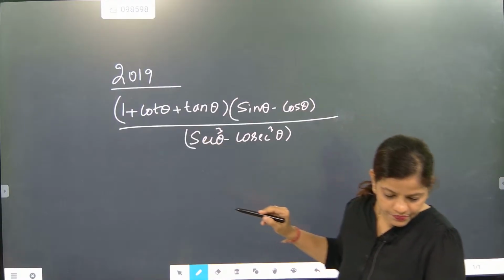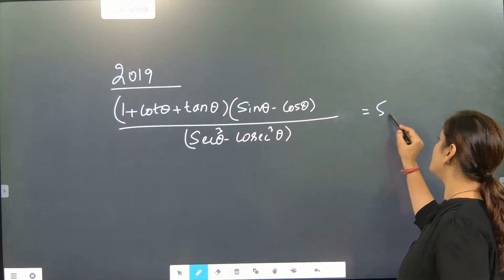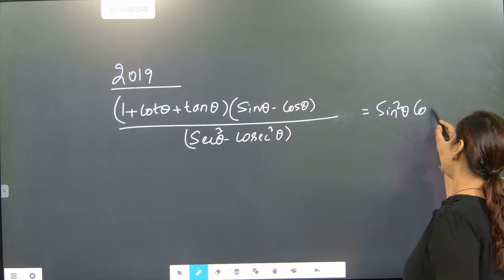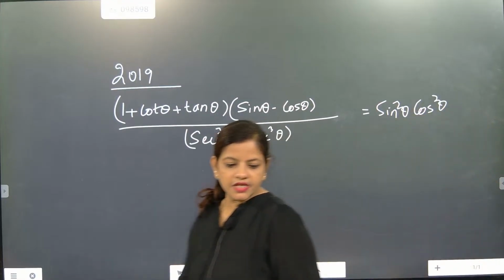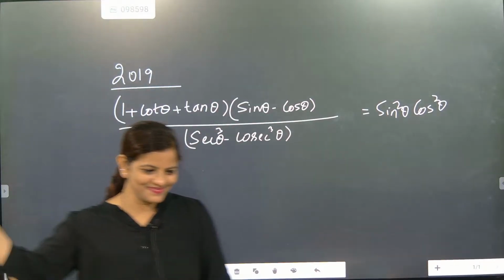Your time starts now, and you have to prove it equals sin square theta minus cos square theta. This is that question.